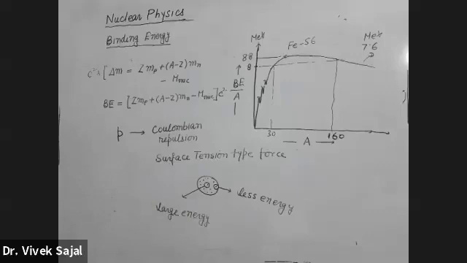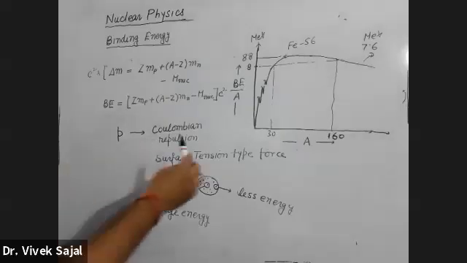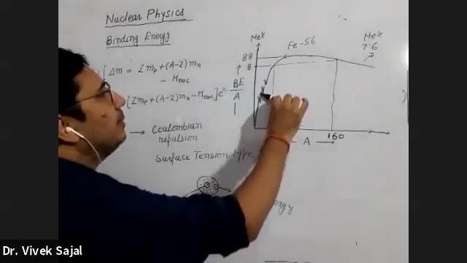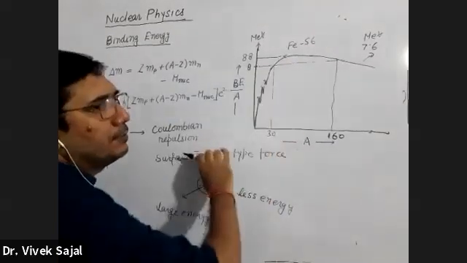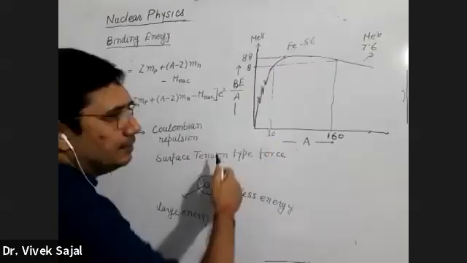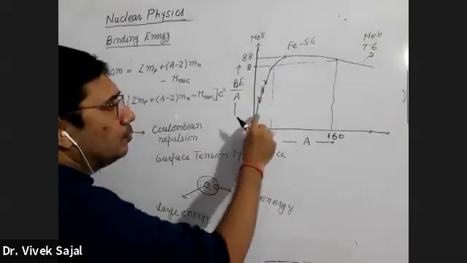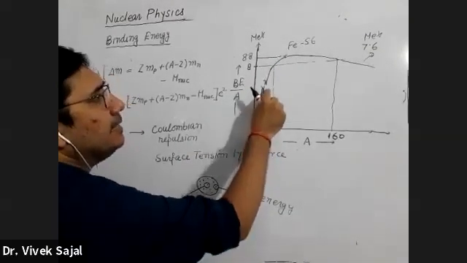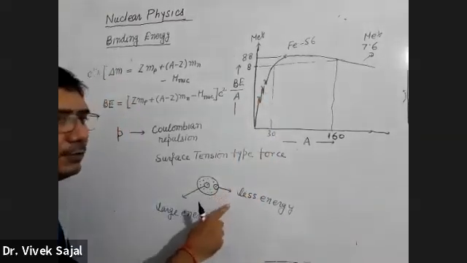They apply the same principle here to explain this increase in binding energy per nucleon. In the first part, binding energy per nucleon is increasing. So to explain this increase, they were using this logic.